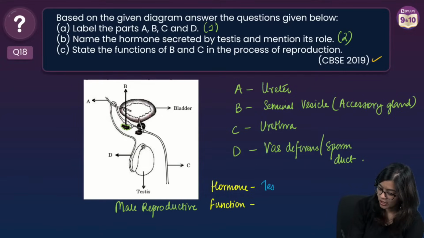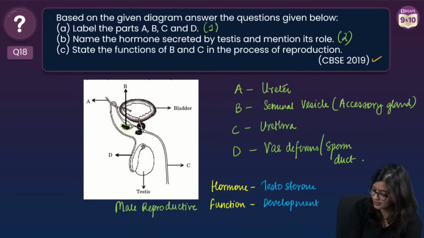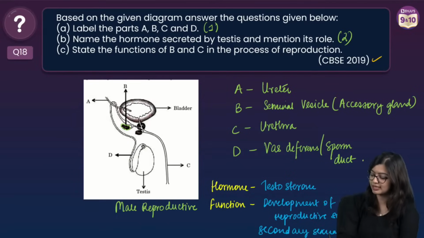Very good. So this right here is testosterone, right? What is its function? Two things. Development of the testis itself, so development of the male reproductive system. And along with that, all the secondary sexual characteristics, right? So what are secondary sexual characteristics?